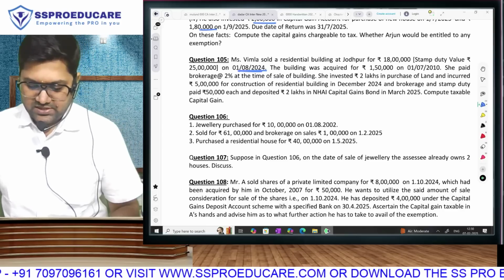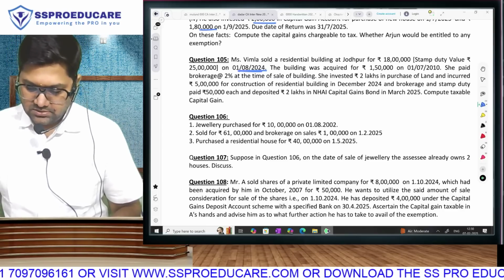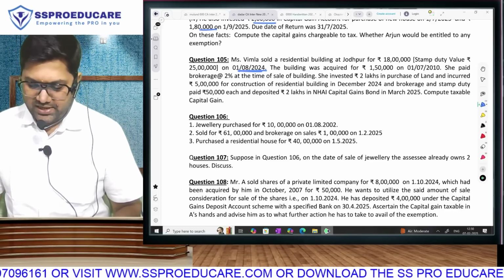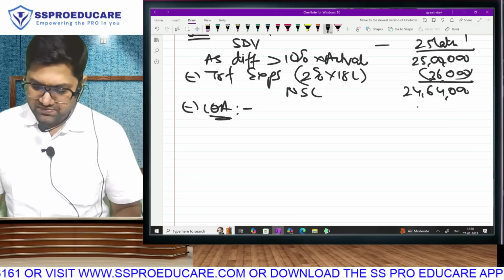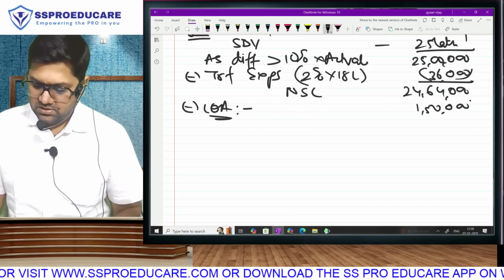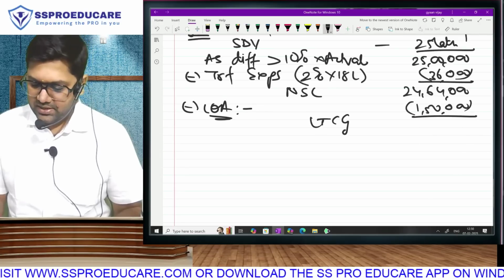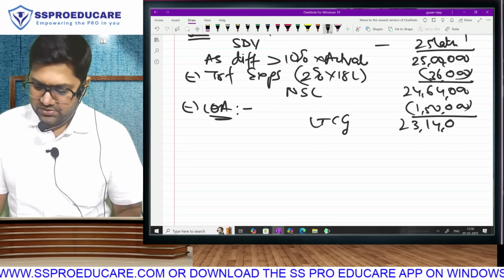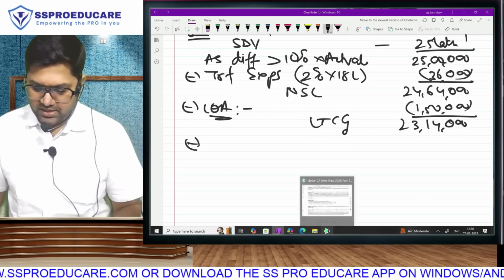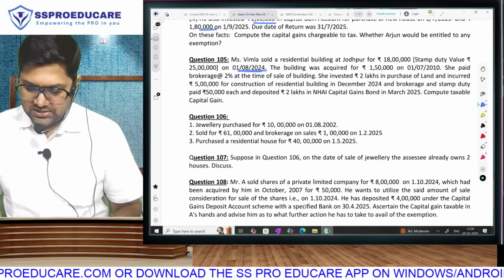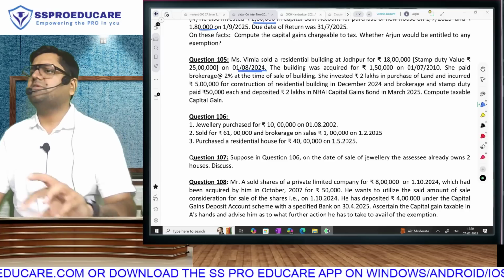What was the cost at which the asset was acquired? 1,50,000. At that time, was there any brokerage? No. So 1,50,000 becomes your cost of acquisition, giving you long-term capital gain of 23 lakh 14,000. Now this money has been used for making investment. She has invested in land and constructed building. That means she is doing construction.